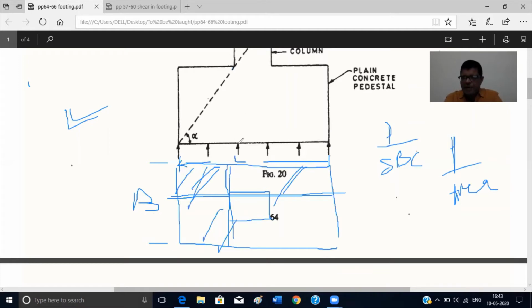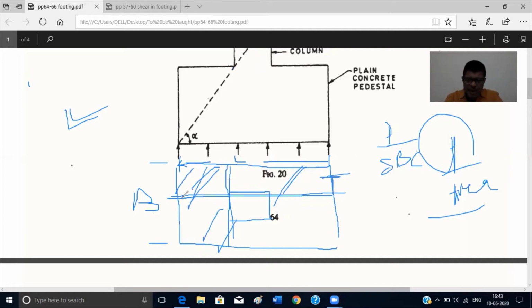This intensity of load multiplied by the area will give the force, where the force will be applied at the center. Then this will act as a concentrated force, which multiplied by this distance will give the moment.